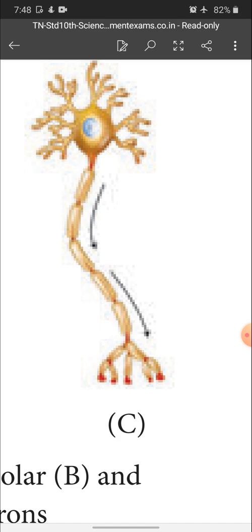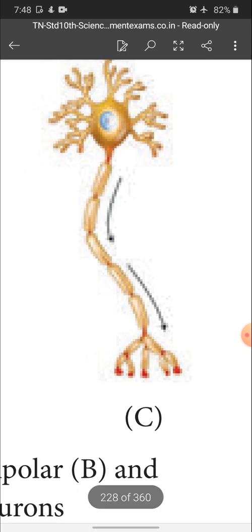The central spherical structure is called the cyton or cell body. This cyton gives out small branches, and these small branches are called dendrons, and the long branch which comes towards the bottom is called the axon. Since it has many branches, it is called a multipolar neuron.